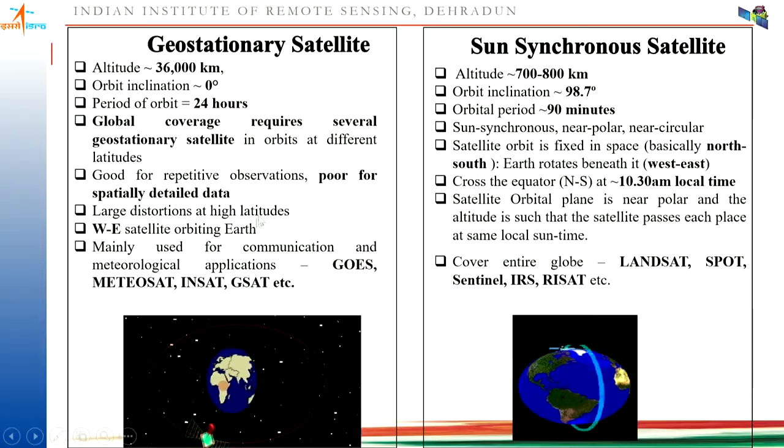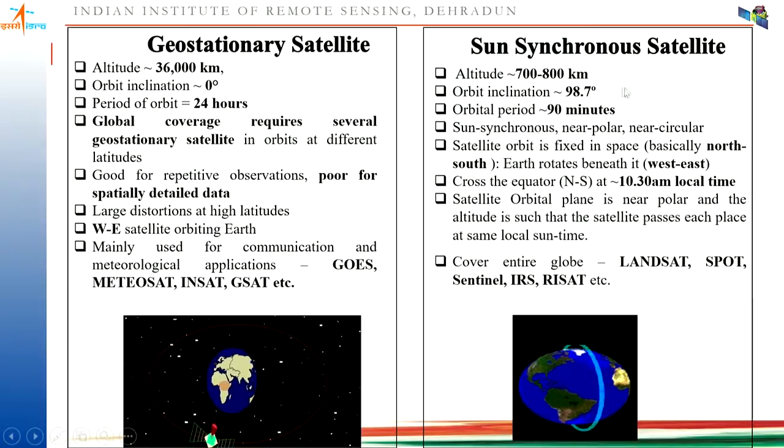So that's why there are distortions at high latitudes. And these satellites move west to east, as your Earth is also rotating from west to east. Examples are your GOES, Meteosat, and in case of India we have INSAT and GSAT series satellites.